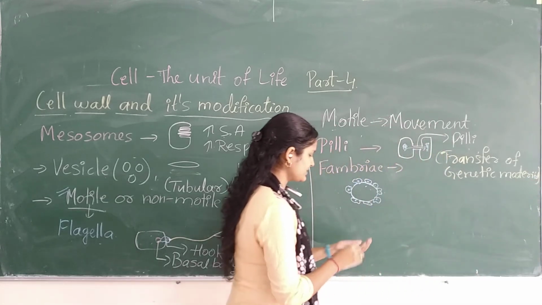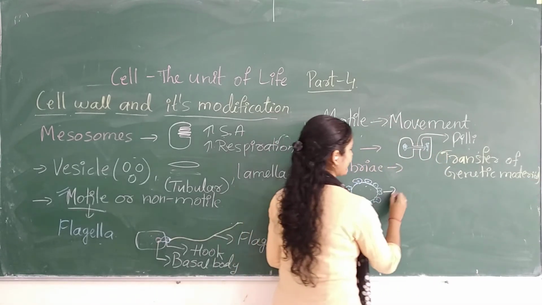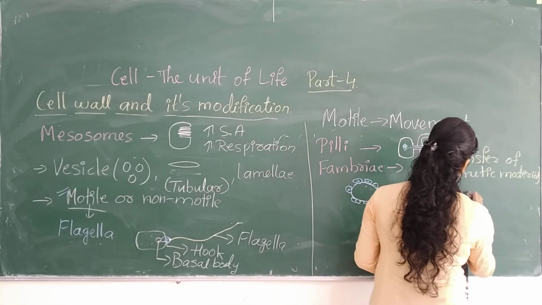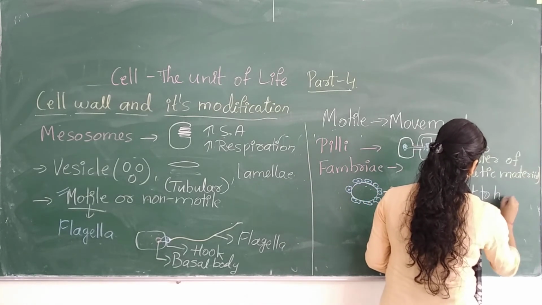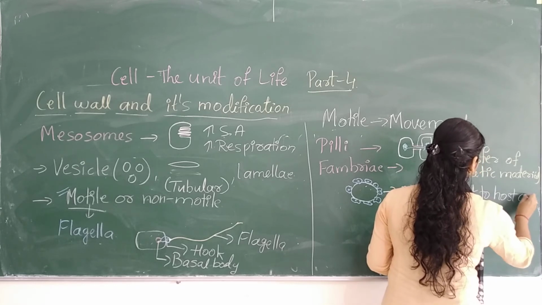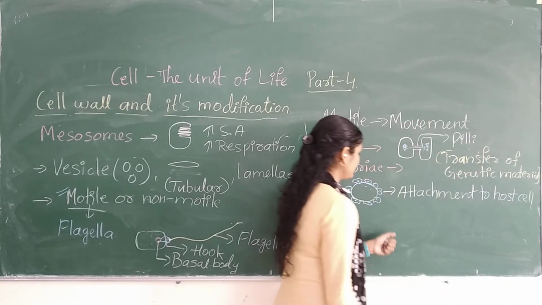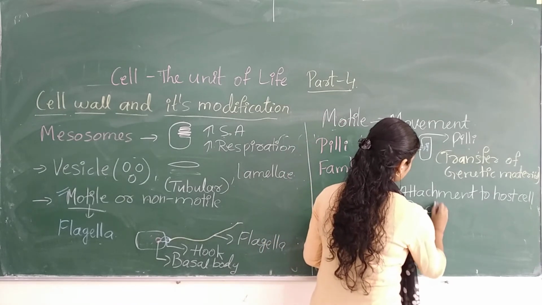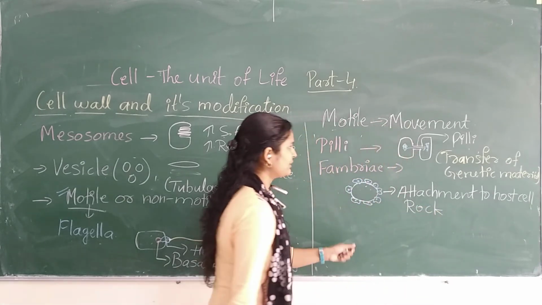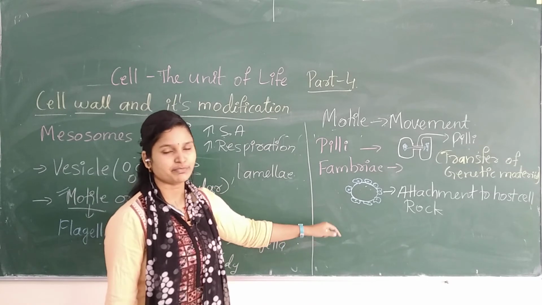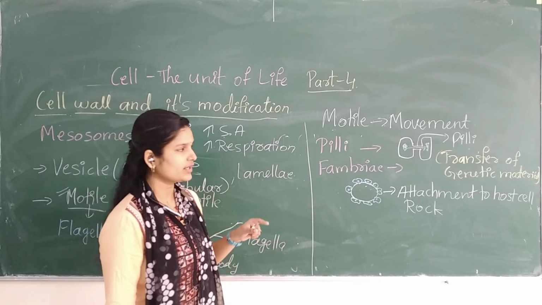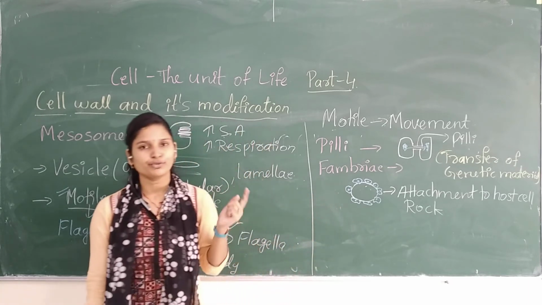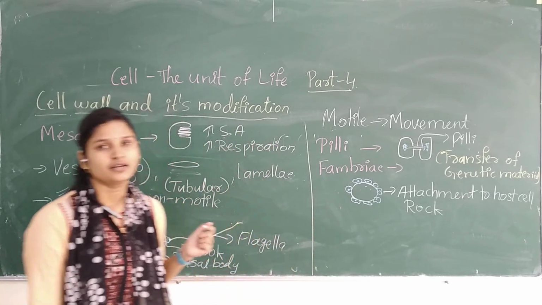But Fimbriae are helpful for the attachment to the host cell and also to the rock. Remember, these are the modifications which may be asked for 1 mark. And these are the modifications which prokaryotes are doing.